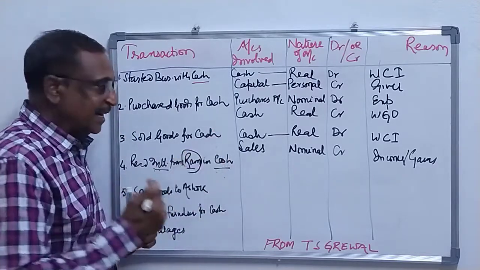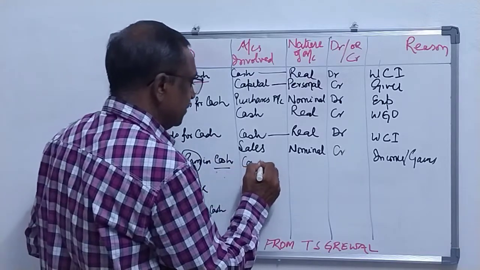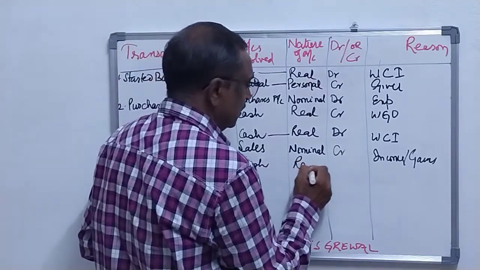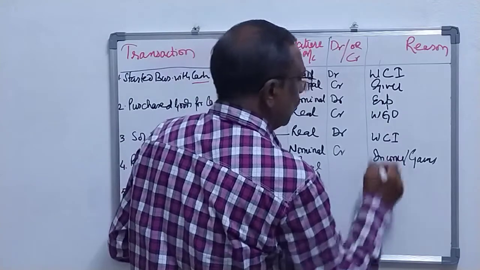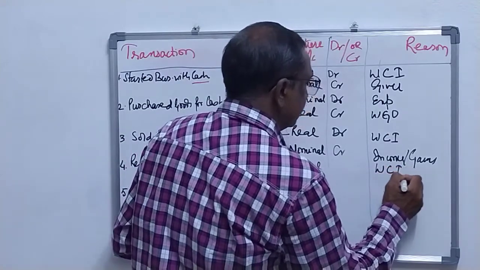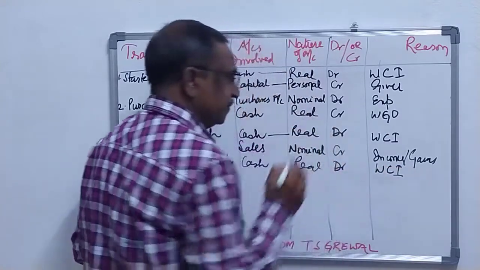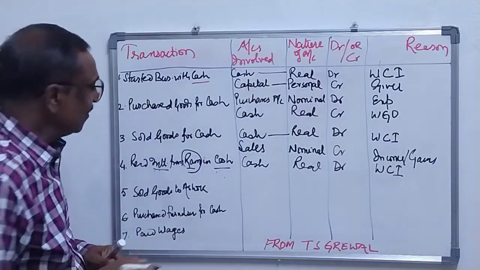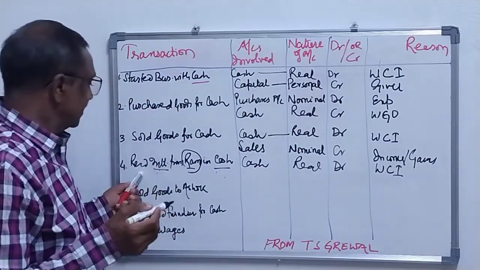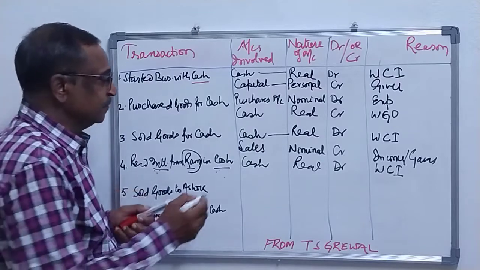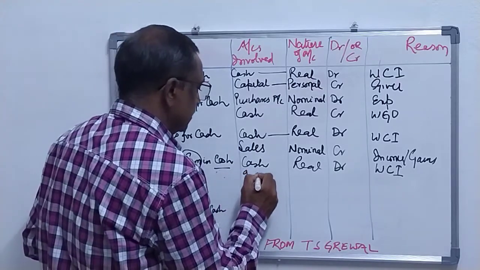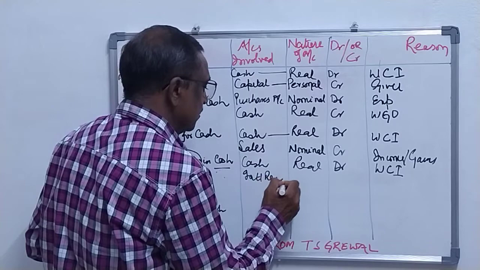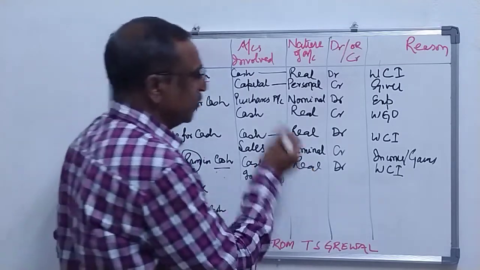Since you are getting cash, and cash being a real account, comes in, what comes in is debited. Clear? Interest. You are getting interest. Interest received is your nominal account.